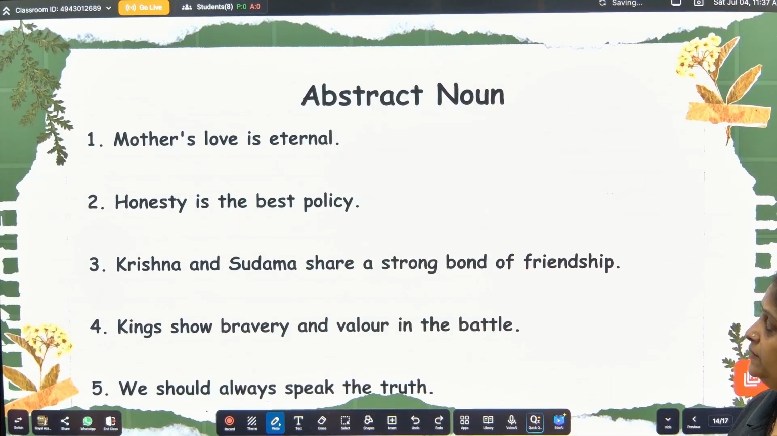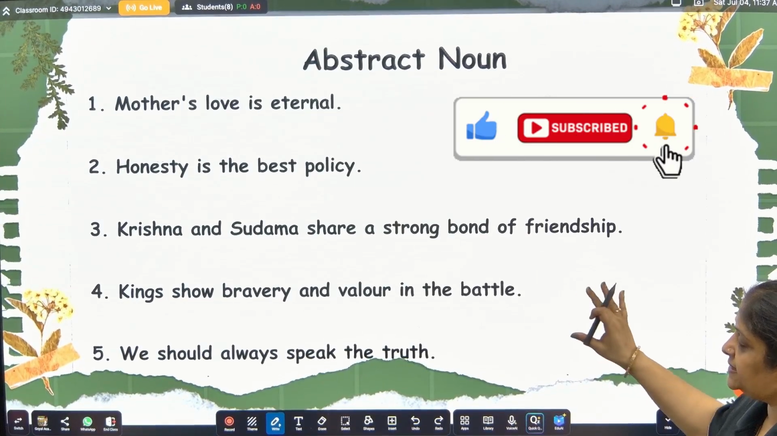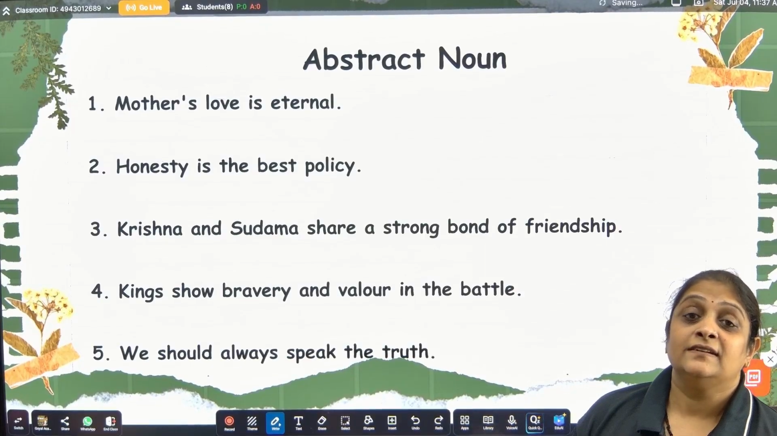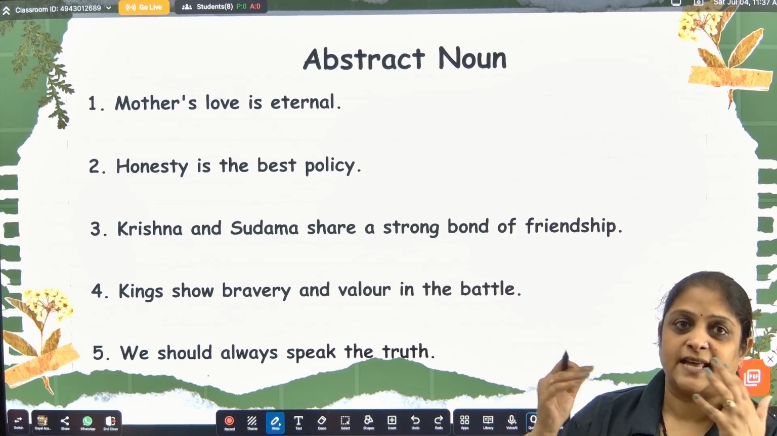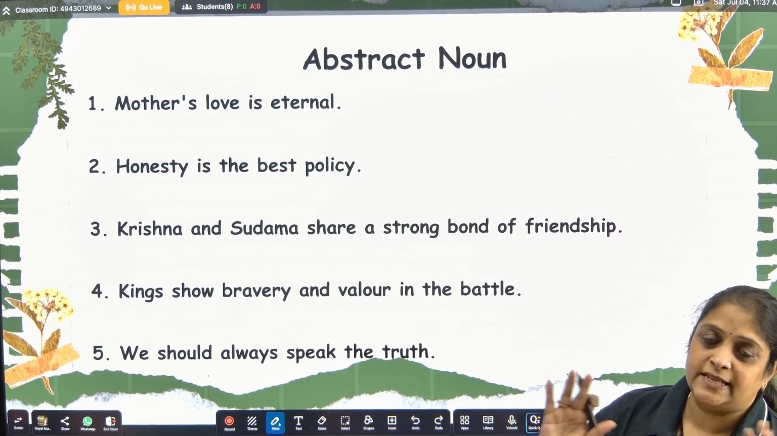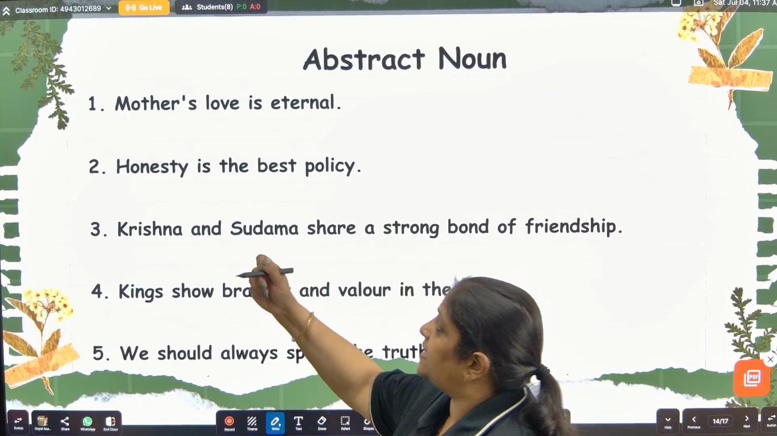Let's see the next one. Abstract noun. The new noun is abstract noun. Okay, abstract noun, I have already told, it has covered the category of feelings, ideas, emotions, and virtues, principles, all these things which we cannot see, we can only feel them. Now let's see the examples.